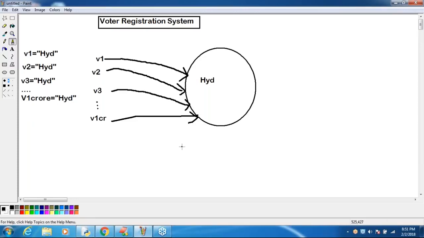Sir, creating 1 crore separate objects, or creating one object and sharing that object among 1 crore people, which is recommended? Create one object and share it, or create a separate object for every requirement, which is recommended? First one or second one? One object shared for all the people is always recommended. So we are not required to create 1 crore objects. How much memory will be saved and how much performance improvement there is, you people can imagine.